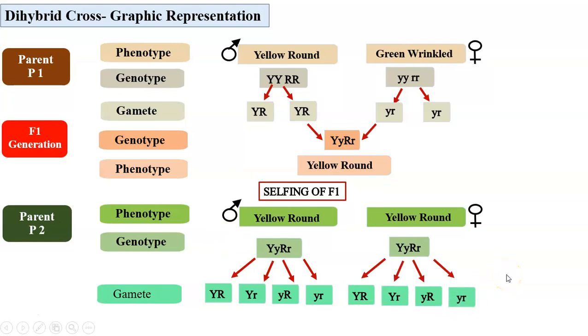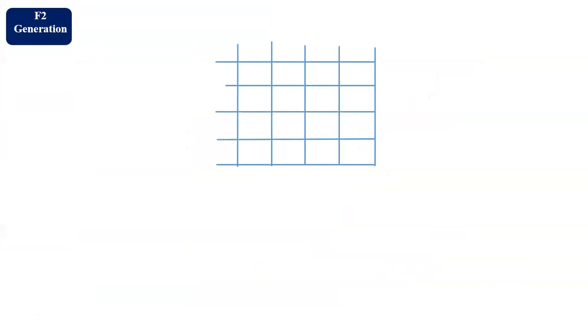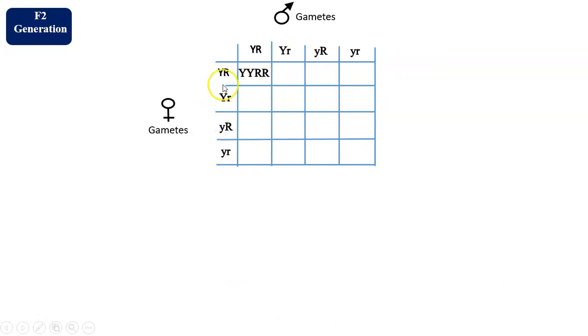Now once again, to get the F2 generation, we will understand the different crossings of male and female gametes. Punnett square method or Punnett square checkerboard is used here. The male gametes and female gametes are first shown. Suppose this male gamete fuses with this female gamete, then this will be the combination. This male gamete fuses with the female gamete, the combination.